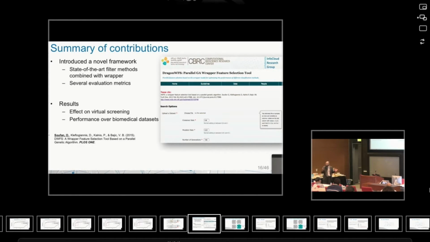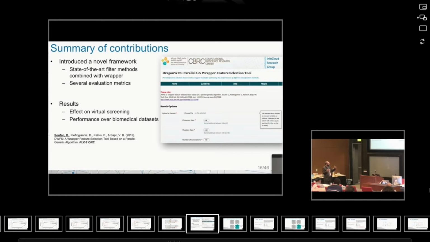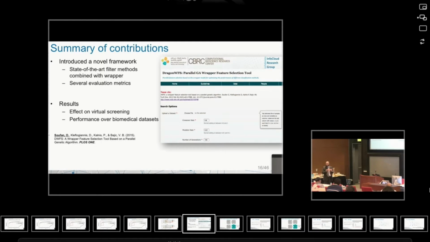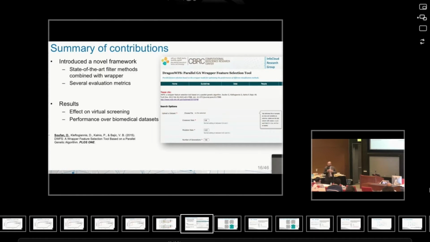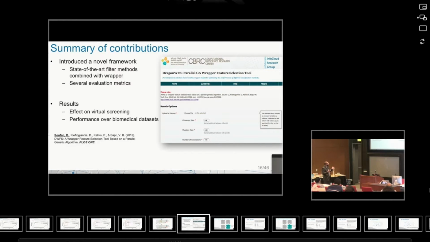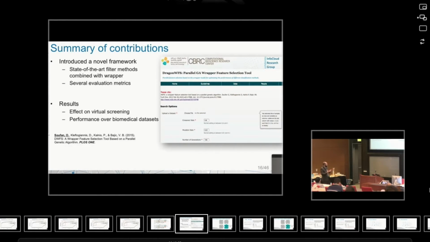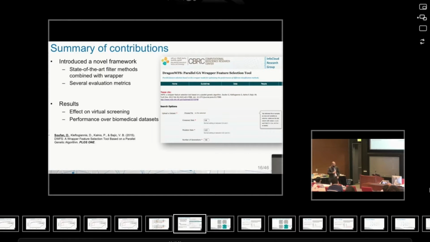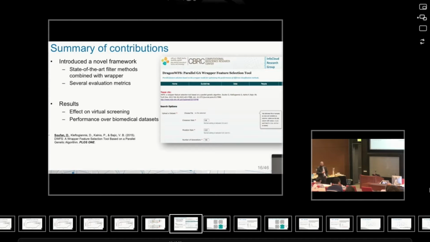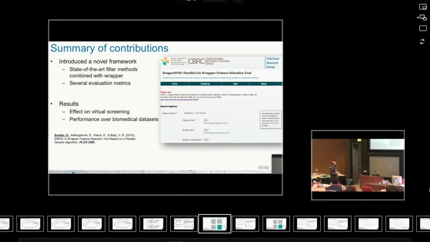It's in a framework way where users can choose different types of objective functions and combine them with different filtering techniques to do the optimization. And I showed you the effect on virtual screening and how we performed on other biomedical data sets, and in some cases we outperformed 5 other state-of-the-art methods.